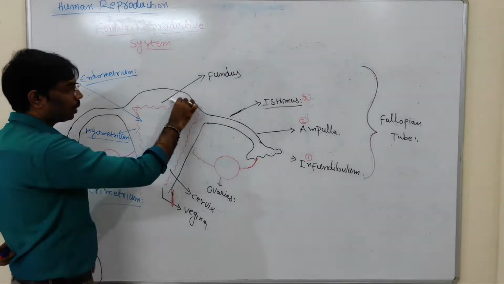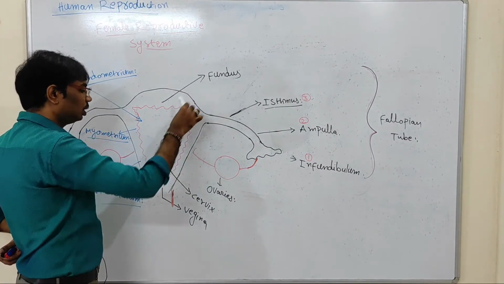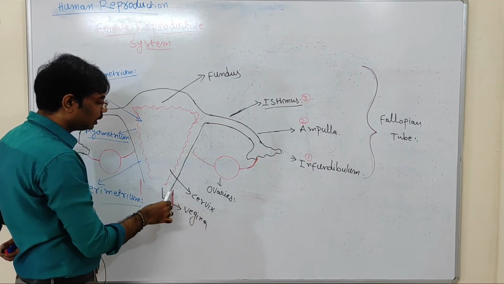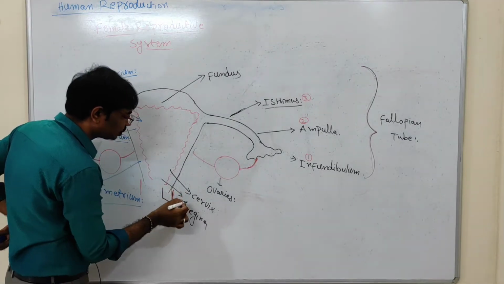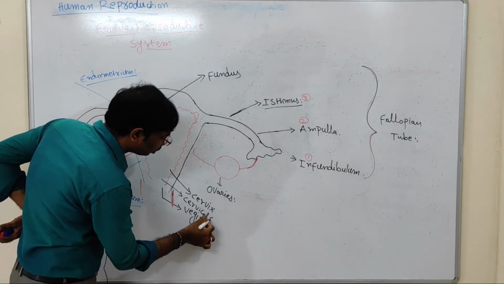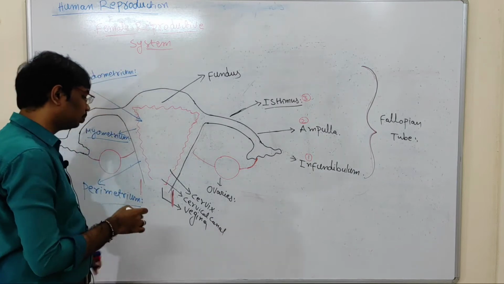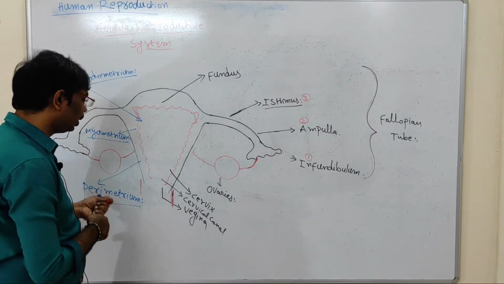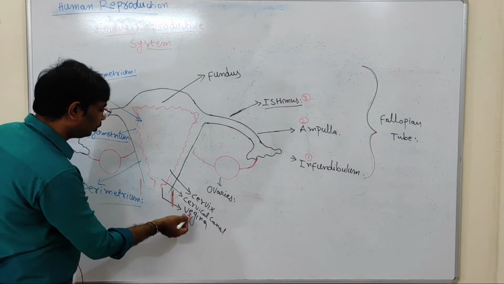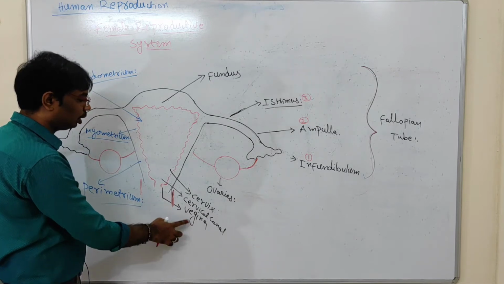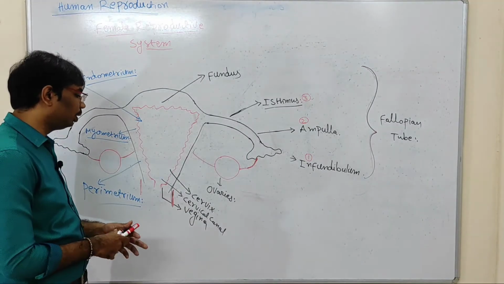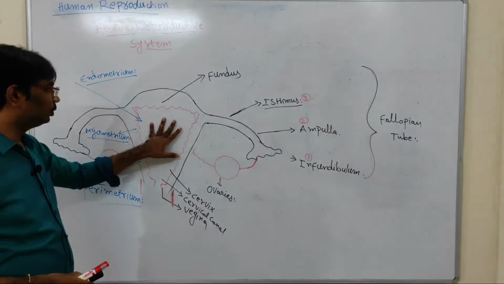So the upper part or widest part of the uterus is fundus. And the lower part or narrow part of the uterus is called cervix. The cervix opens into the cervical canal, this place. The cervical canal is more narrow. The cervical canal opens into the vagina. So these are the parts of the uterus.